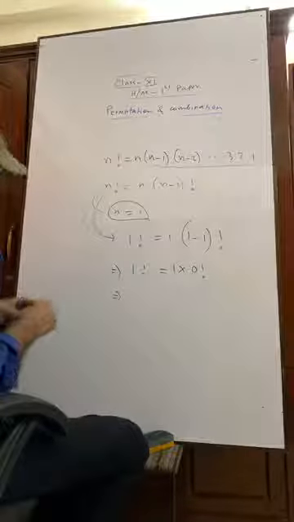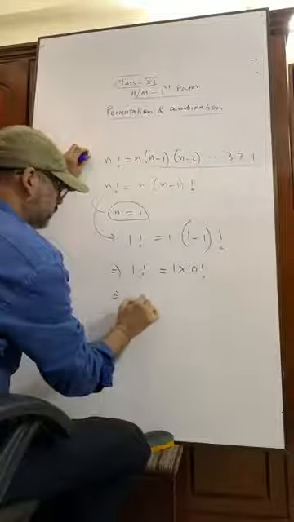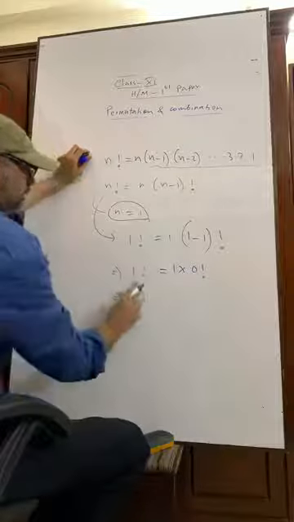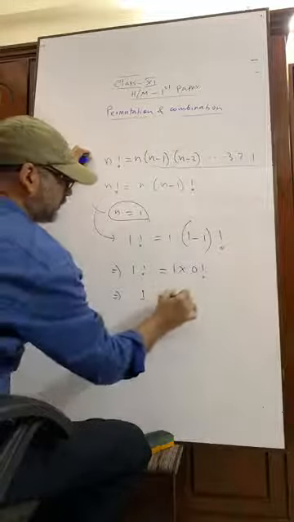Now 1 factorial means what? 1 factorial means 1. And 1 into 0 factorial means 0 factorial.